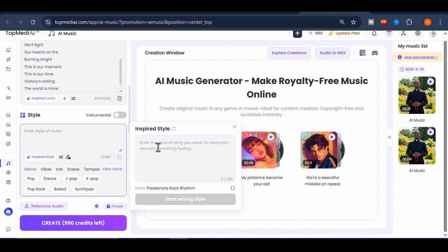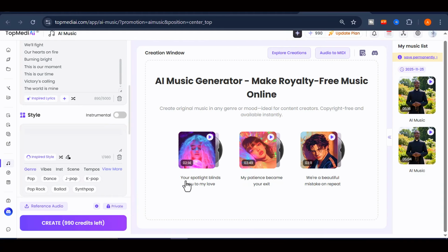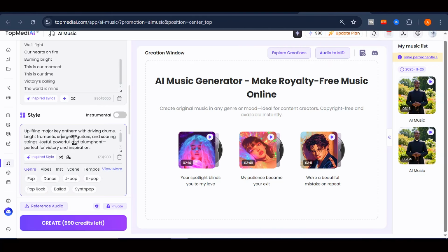Type a short description of the music you want, and press the Start Writing button. The AI will instantly create a custom style by selecting the genre, mood, and arrangement that best fit your theme. It is a simple way to discover new ideas while keeping the track aligned with your vision.